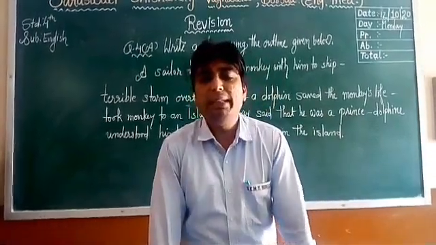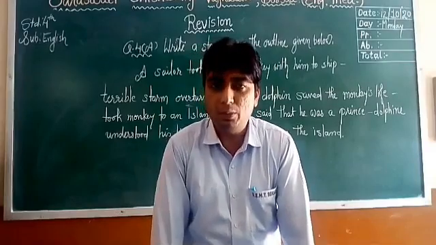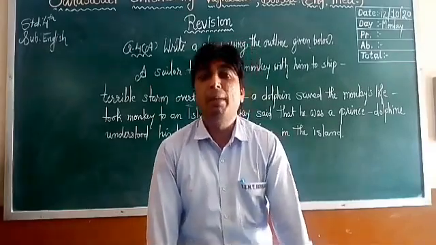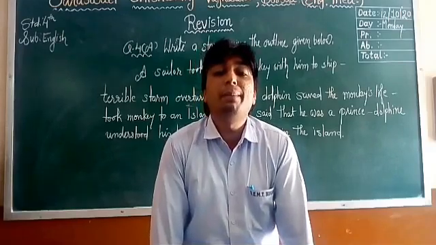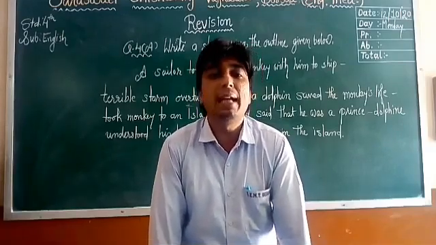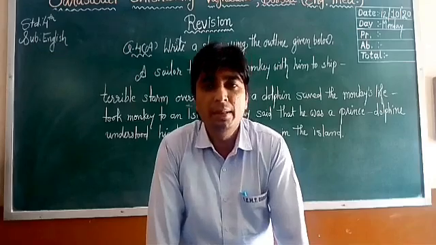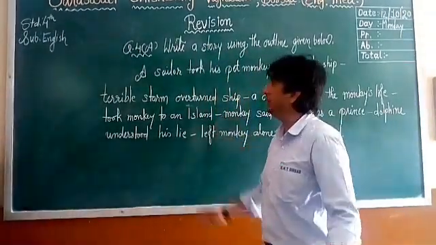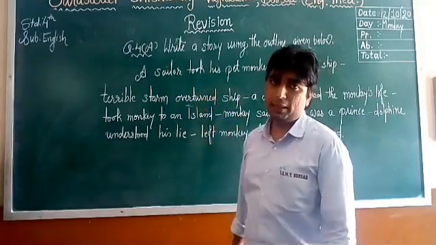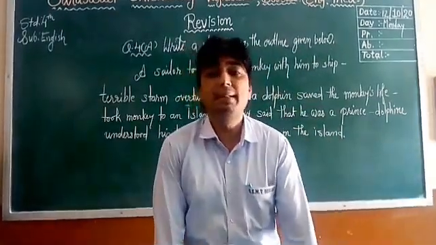One story will be there and you need to write that story, but which story? Nobody knows. So you have to prepare both stories. The farmer and the hen, and the latest one, the second one, that is the sailor and his pet monkey.